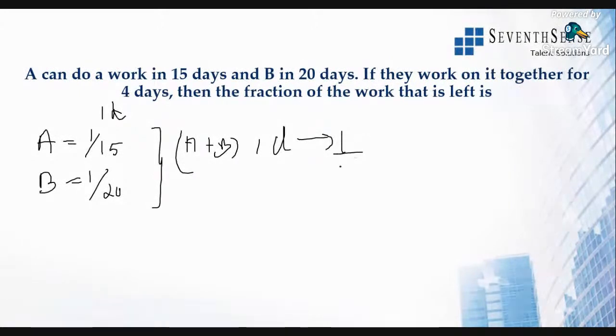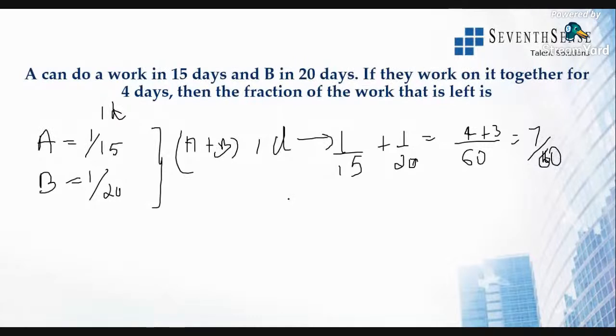That is 1 by 15 plus 1 by 20. 60 is the LCM. So this will be 4 plus 3, which is 7 by 60. So in 1 day they finish 7 by 60 of the work.